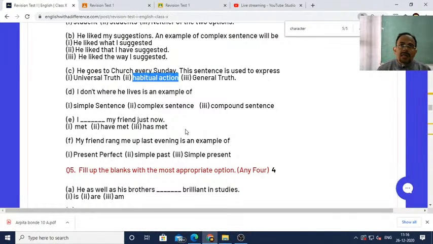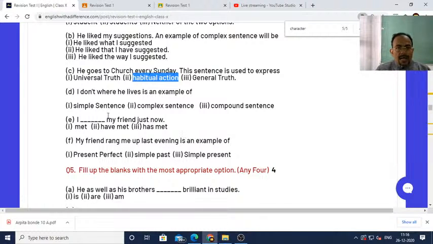Like for example, I wake up at 6 o'clock every morning. So getting up at 6 o'clock is a part of my everyday activity. Therefore, it is a habitual action. Whatever we do on a regular basis and which is formed as a habit in our everyday life, that is what habitual action is all about.